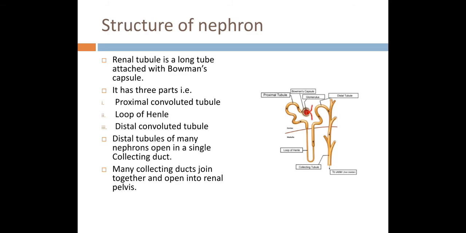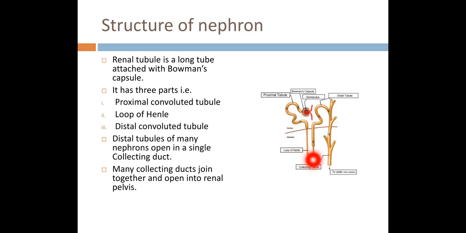Okay, now coming toward the tubular part of the nephron. This is the red part which you can see over here. This is glomerulus and the Bowman's capsule, and the rest of the region which is tubular is called renal tubule. So we can divide the renal tubule in three parts. The first part, which is convoluted, coiled a little bit, is proximal convoluted tubule.